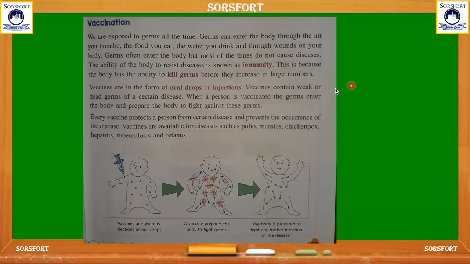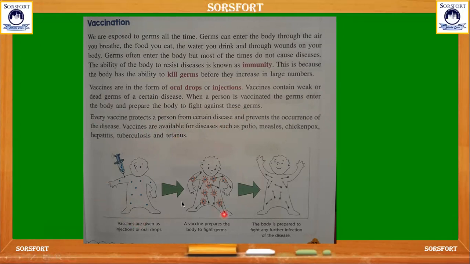And those vaccines contain weak or dead germs. The drops or vaccines which the doctors give have weak or dead germs. Those are given to our body through drops or injection, and thus prepare our body to fight against germs. And it tests whether our body is capable of fighting against those germs or not. And every vaccine protects the person from getting diseases like polio, measles, chickenpox, hepatitis, tuberculosis, and tetanus.